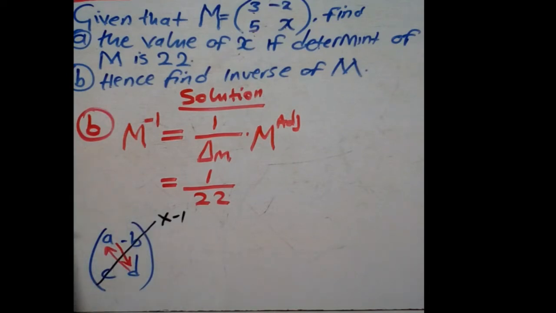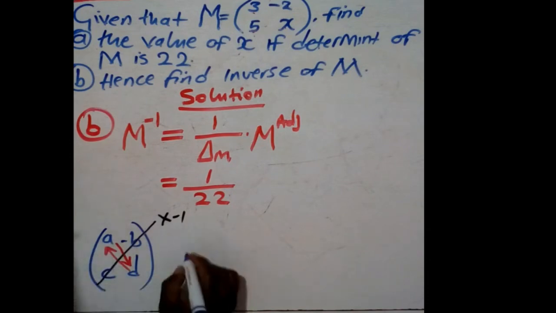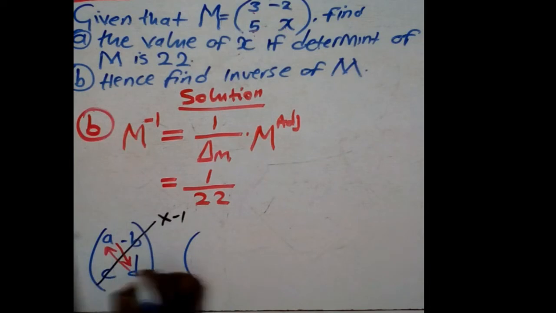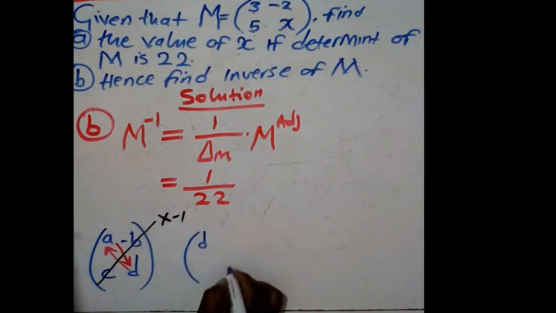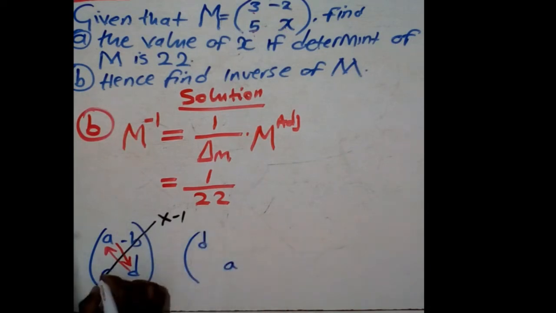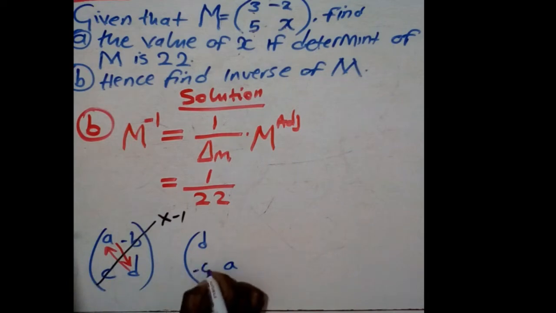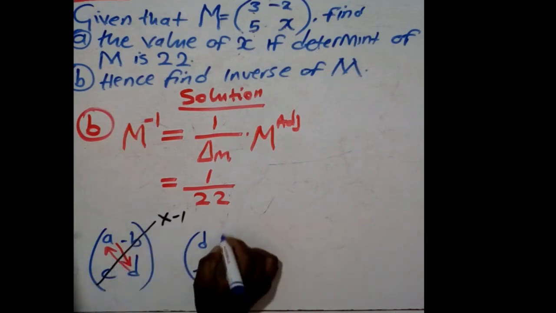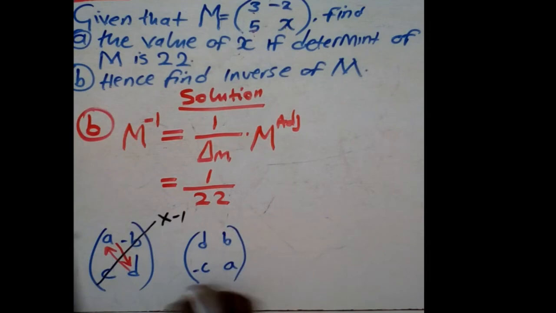So in this case, the adjoint of this matrix will be equal to, the positions are exchanging. So D comes here, A goes there. This is positive, it will be a -C. This is negative, it will be a positive B, like that. This is the adjoint. So now, in this case, what we are dealing with is 3, then -2, 5, and 8.